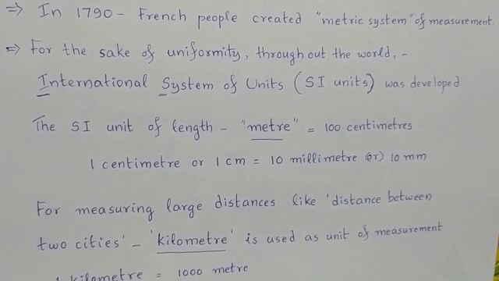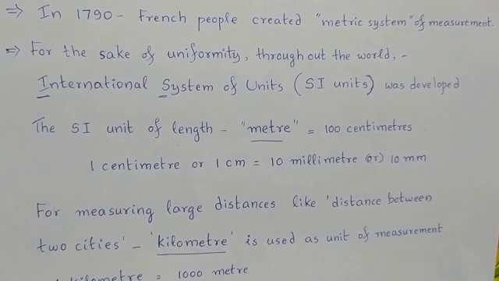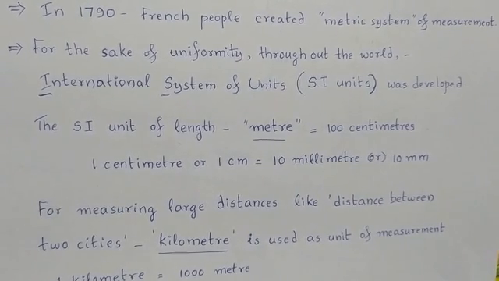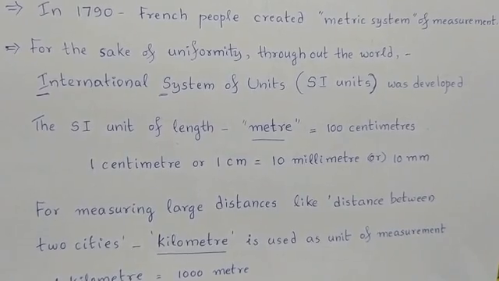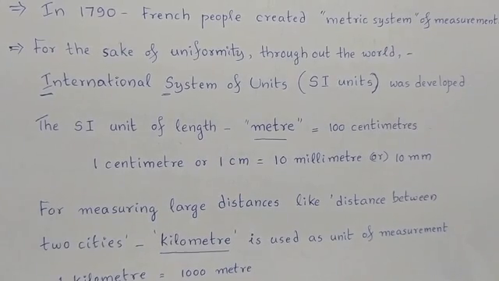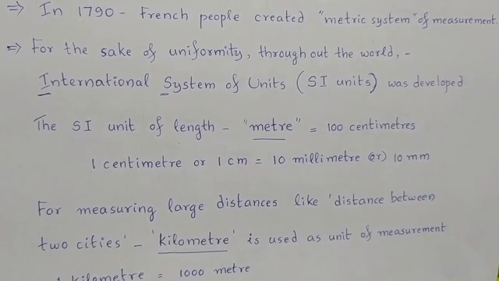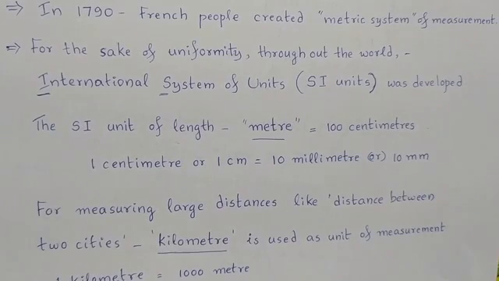In the case of measuring large distances like the distance between two cities, kilometer is used as the unit of measurement. One kilometer is equal to 1000 meters, because kilo means 1000.